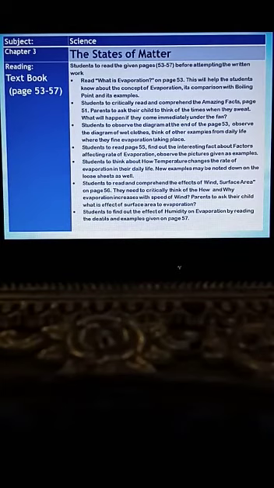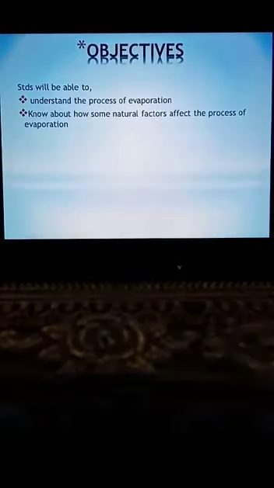Now let's start with the syllabus of the week, assignment number 6 of week 6. So students, in this week we are going to discuss about the states of the matter, in which we will discuss about the textbook page number 53 to 57. The topics included in these textbook pages are mainly evaporation and the factors that affect the rate of evaporation. So before starting the main topic of the evaporation, let's discuss about the objective.